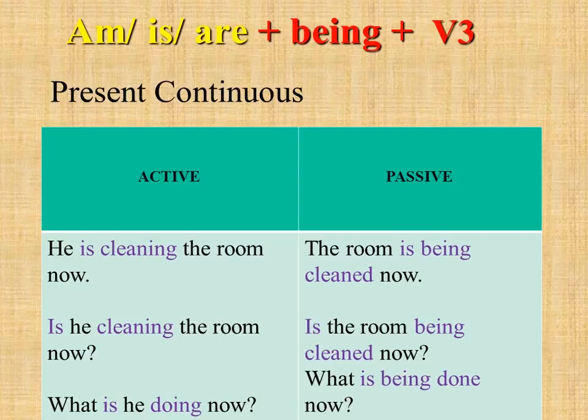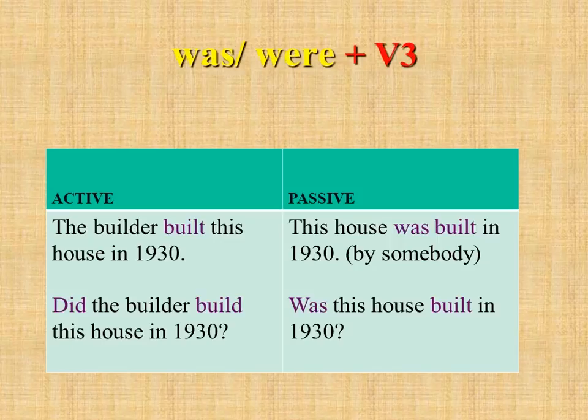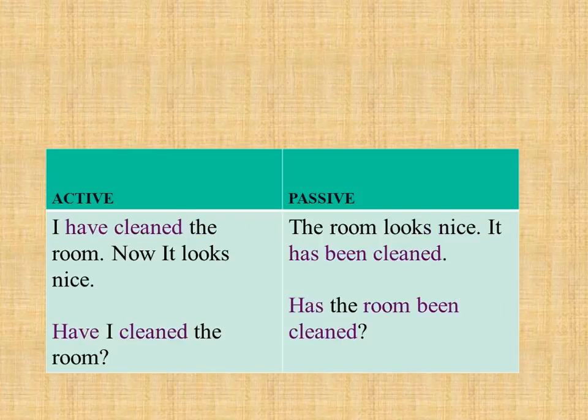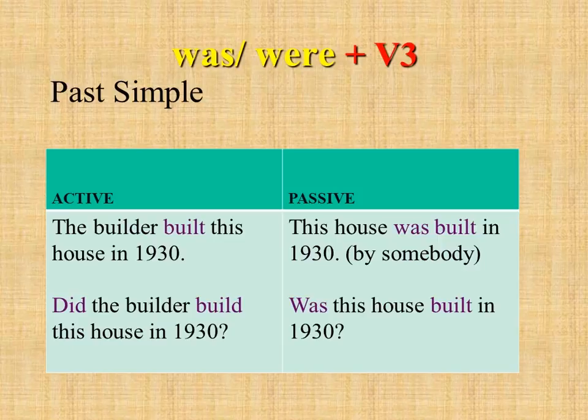If the room being cleaned now is a question, it's very simple. You just put is on the first place and you have a question. Just change the word order. What is being done now is a general question if you want to make it. So the next one is past simple active and past simple passive. So okay, look at past simple active, please.